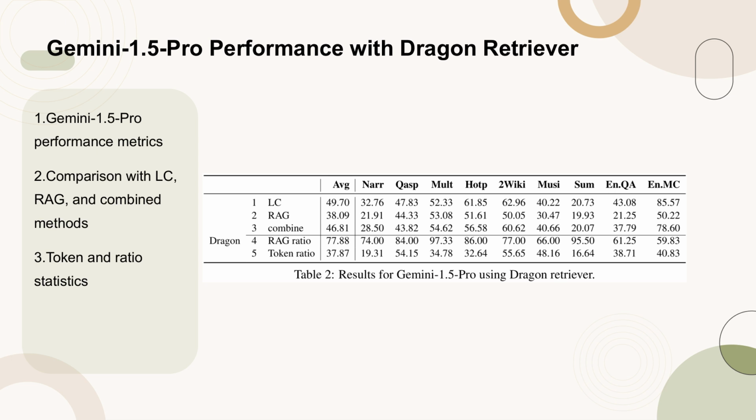The table compares the performance metrics of Gemini 1.5 Pro with LC, RAG, and a combined method across various datasets. It also includes statistics on token ratios, providing a comprehensive view of the retriever's effectiveness. The data highlights the strengths and weaknesses of each method, offering insights into their respective performances.